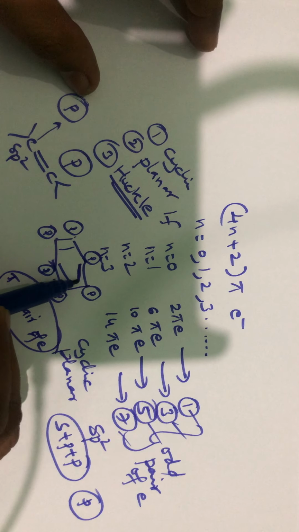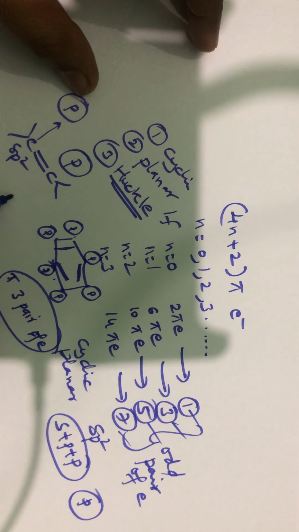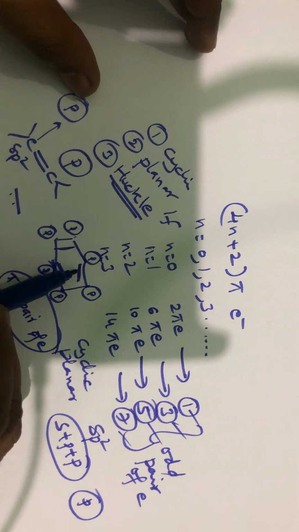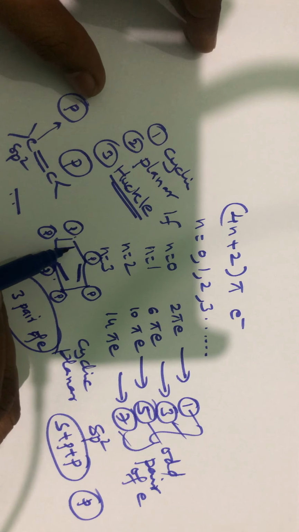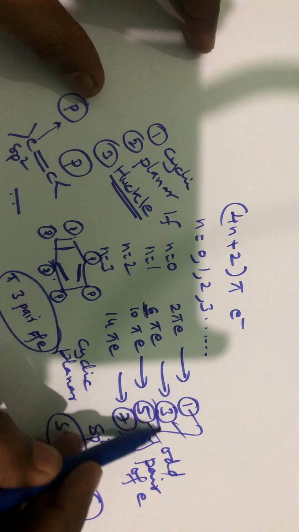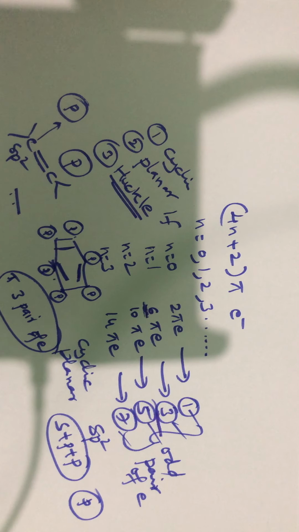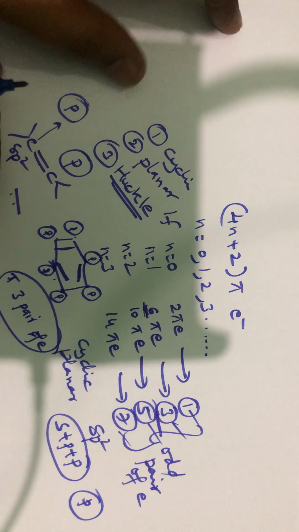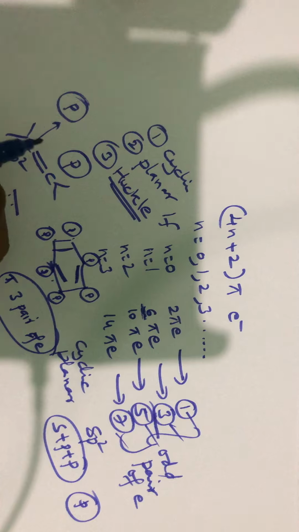Because see, 1 bond, 2 bonds, and 3 bonds. You know that when I say 1 bond, there will be 2 electrons. So 2 electrons, 4 electrons, and 6 electrons. So it has 6 electrons or 3 pairs of electrons. Hence it is aromatic. Let us take another example, to see whether the molecules are aromatic or not. The conditions are simple.